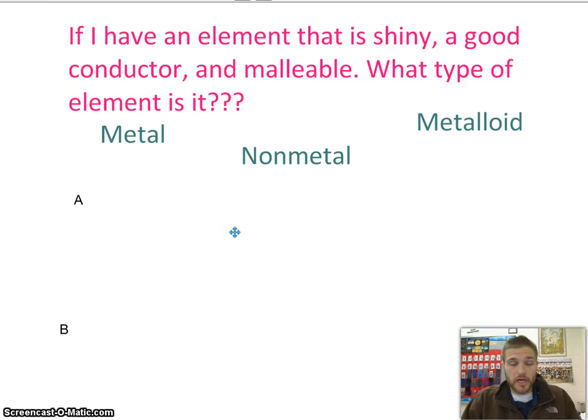If I have an element that is shiny, a good conductor, and malleable, what type of element is it? You're right, it's a metal. Good job, because metals are shiny, they're good conductors, and they're malleable.